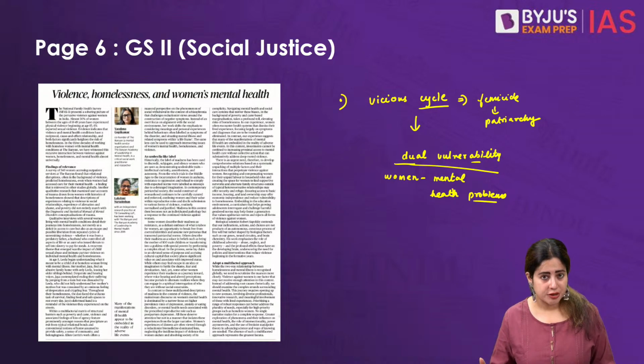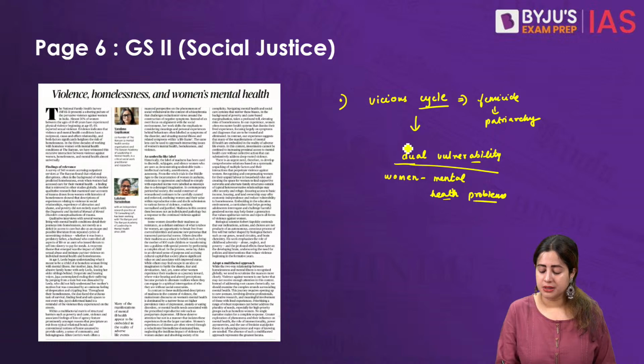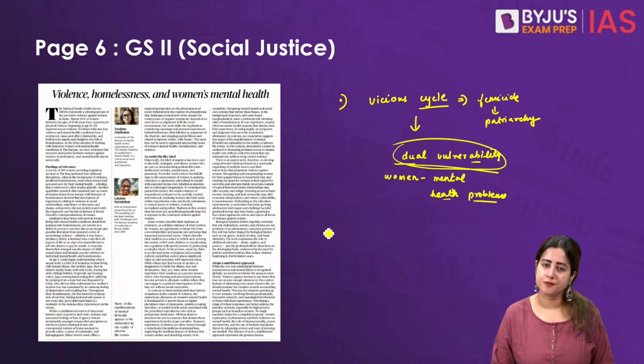However, they are also experiencing mental health problems ranging from anxiety, depression, chronic social anxiety, suicidal tendencies to serious psychotic disorders like schizophrenia and bipolar disorders. Hence, these women are often considered tabooed by society. They are stigmatized and they become the dual vulnerable components of society.